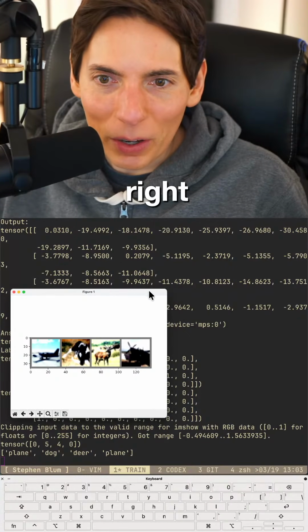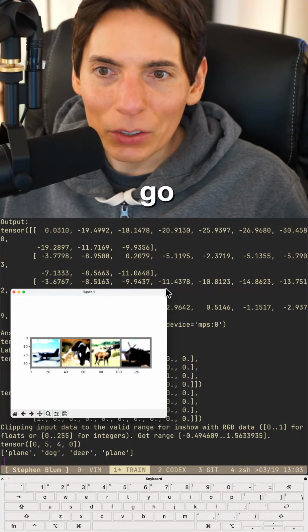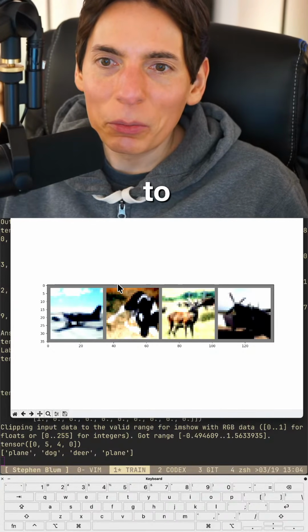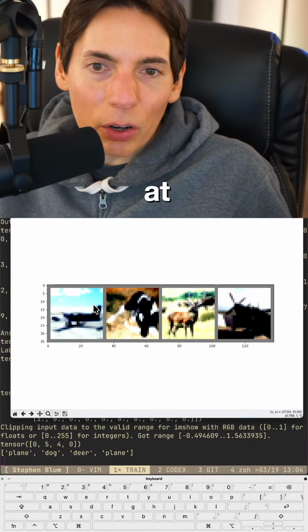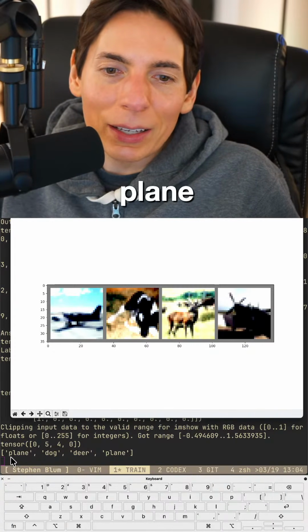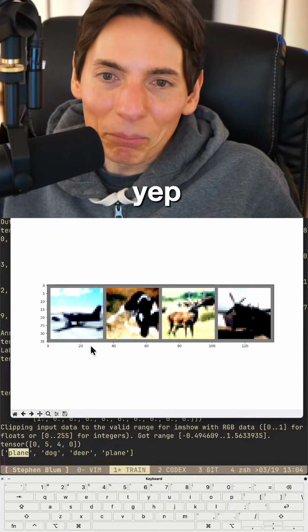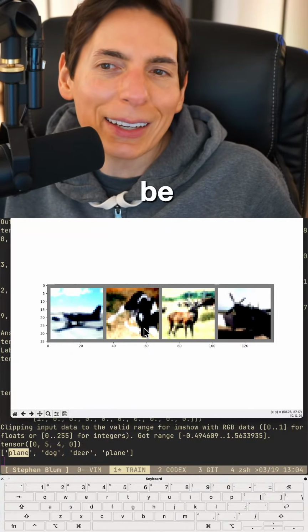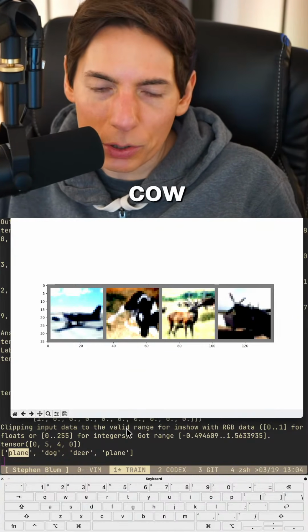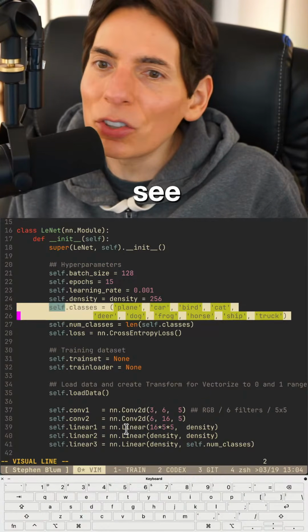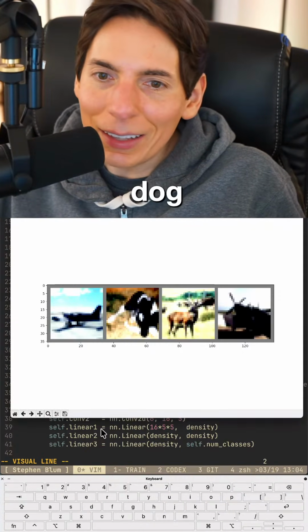All right, first one. Here we go. Are you guys ready? We're gonna strap in. We're gonna take a look at this. All right. So the first one, it's a plane. That's definitely a plane. Did it get it right? Yep, plane. And that looks like a dog, or it kind of looks like a cow. To be honest, is that a cow? But I don't think we have a cow as an option. Let's double check. Is there a cow? I don't see one. It's just gonna be dog. So it's got to be a dog.